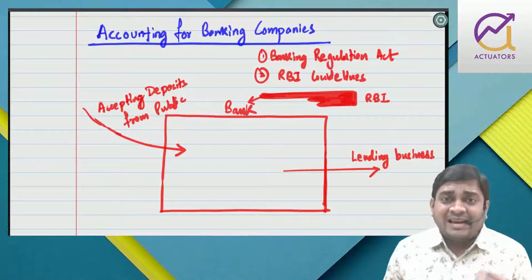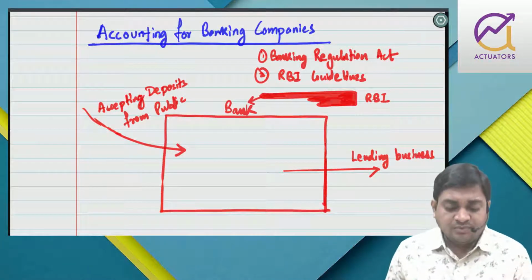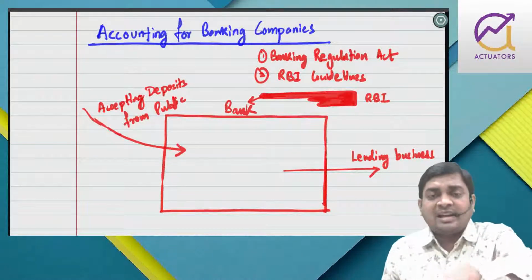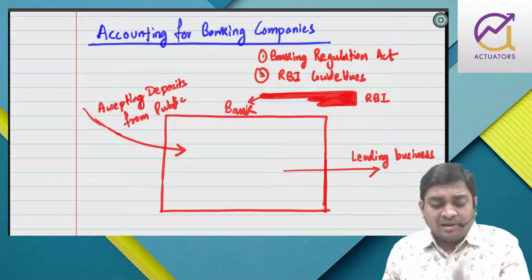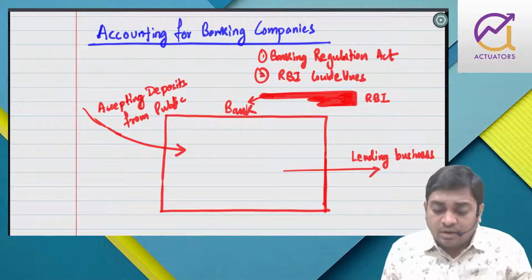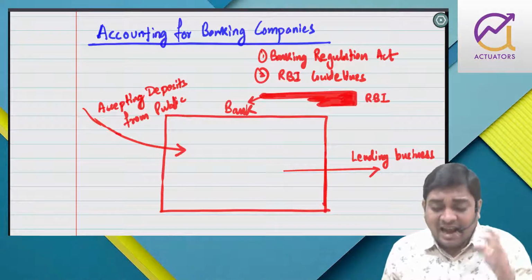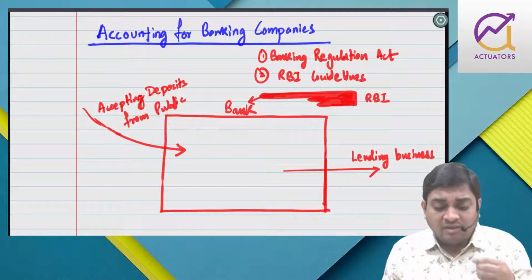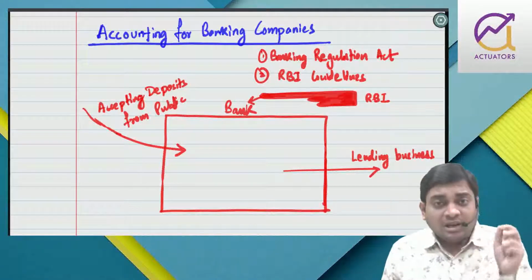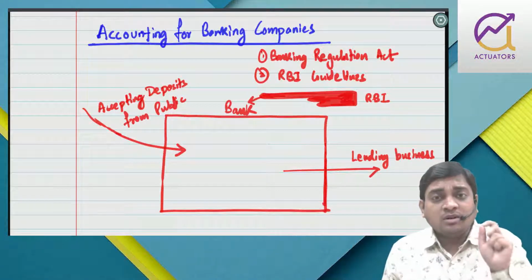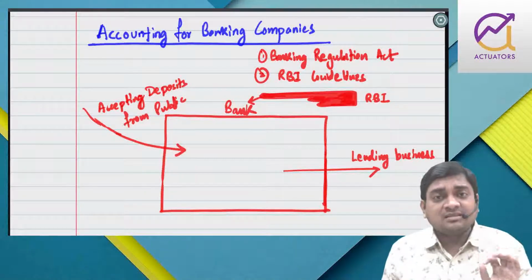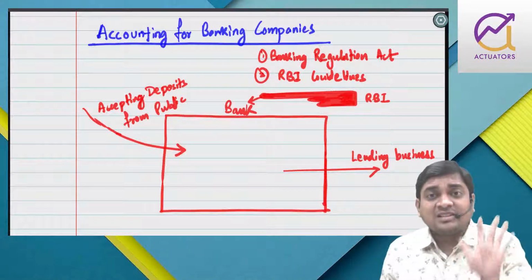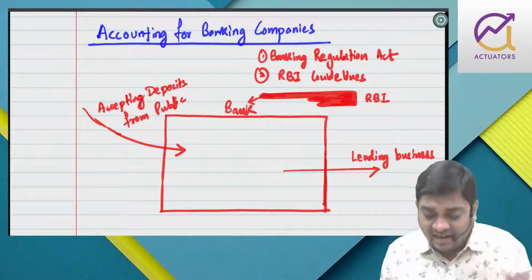Now, whenever RBI guarantees any bank, people deposit their money. So RBI frames the guidelines that you need to maintain 4% of the total deposited amount, that is the cash reserve ratio, with me.